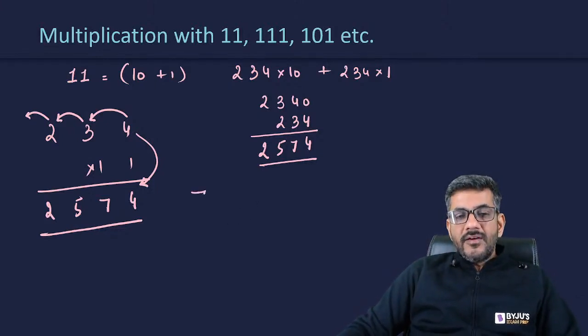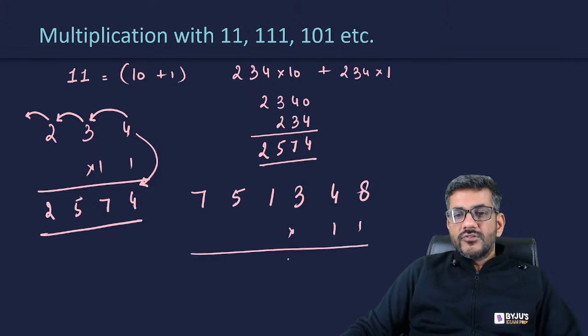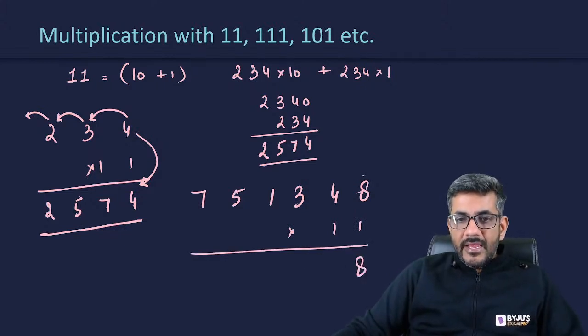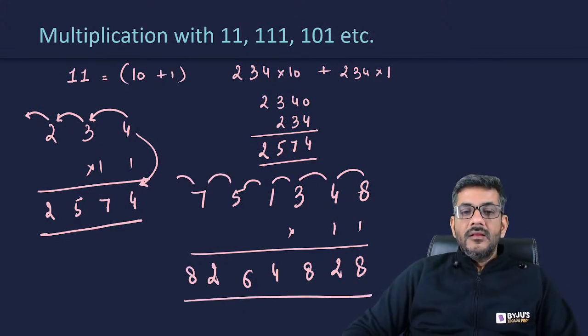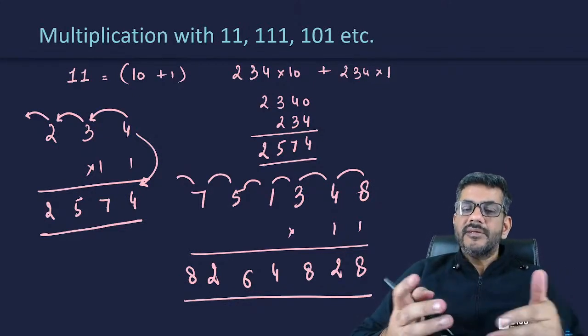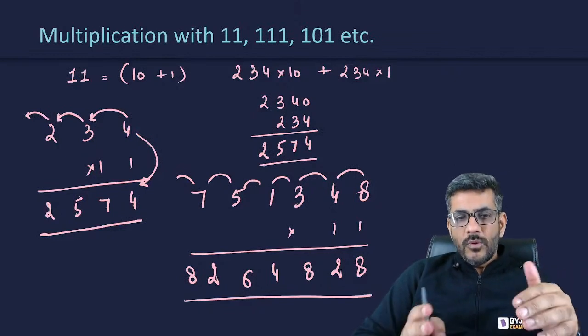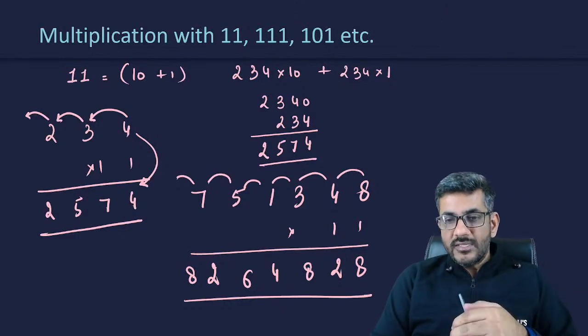For example, if I have to multiply 7, 5, 1, 3, 4, 8 with 11, I have to multiply this by 11. So see how fast you can do. 8, 8 plus 4, 12, 4 plus 3, 7 plus 1, 8, 3 plus 1, 4, 1 plus 5, 6, 5 plus 7, 12, and 7 plus 1, 8. So this is my answer. I just kept on adding the carryover with the numbers as well. So जैसे मेरे पास 8 plus 4, 12 आया, so next time when I did 4 plus 3, 7, उसमें carryover भी add किया, 4 plus 3, 7 plus 1 carryover, that was it.